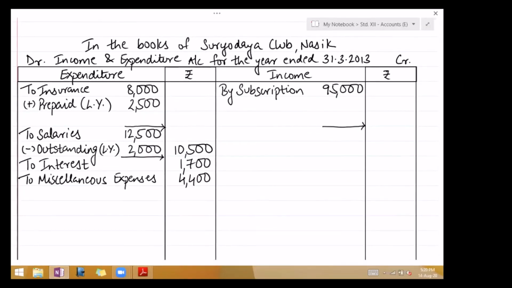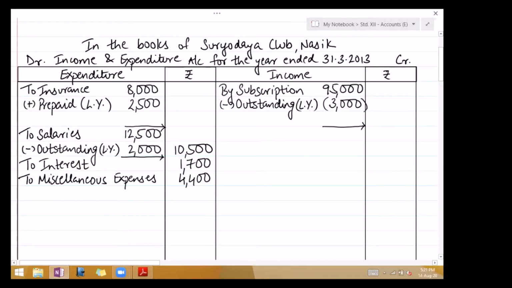Out of this 95,000, there is some amount not belonging to this year. Some part of it was received for last year. So deduct outstanding of last year, and it is 3,000 rupees. Keep it in the bracket, otherwise you might add.